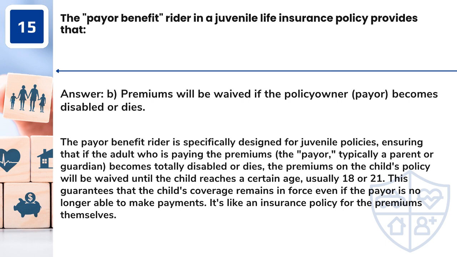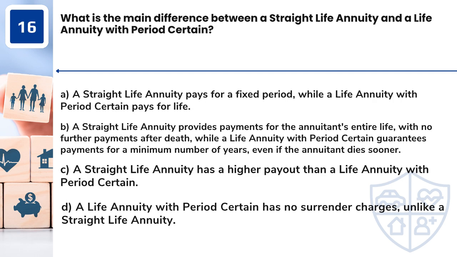This guarantees that the child's coverage remains in force even if the payer is no longer able to make payments. It's like an insurance policy for the premiums themselves. Question 16. What is the main difference between a straight life annuity and a life annuity with period certain?